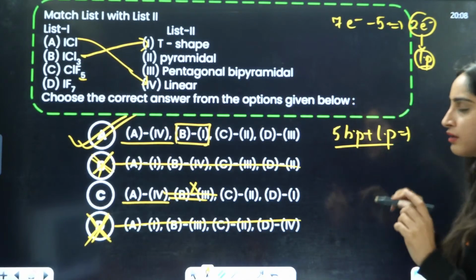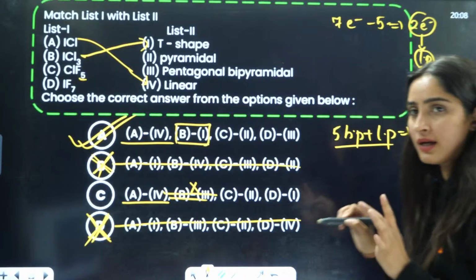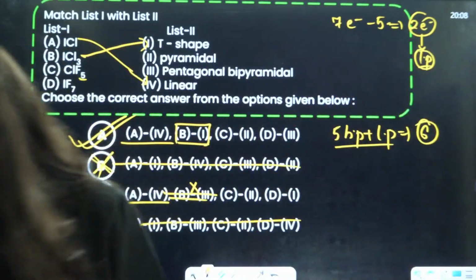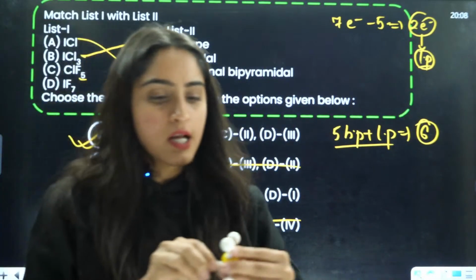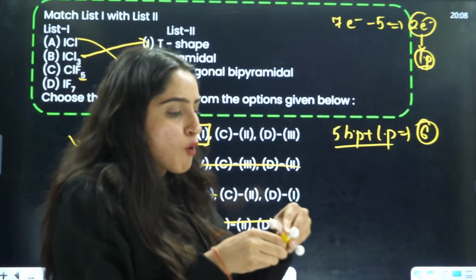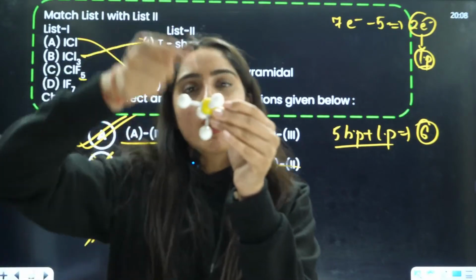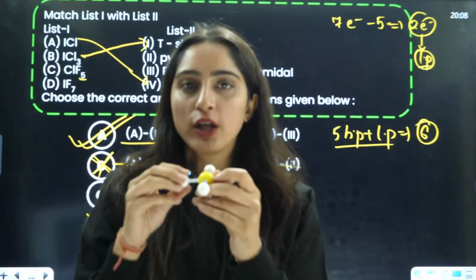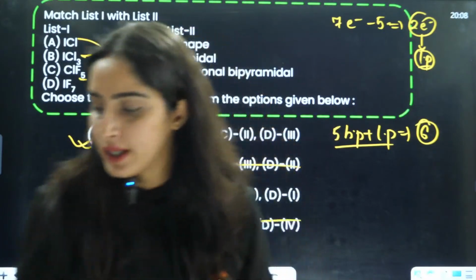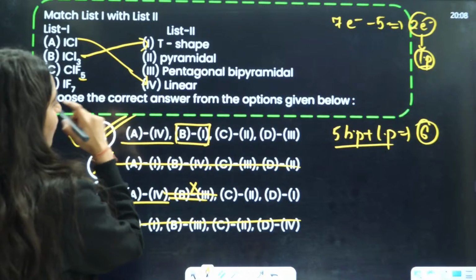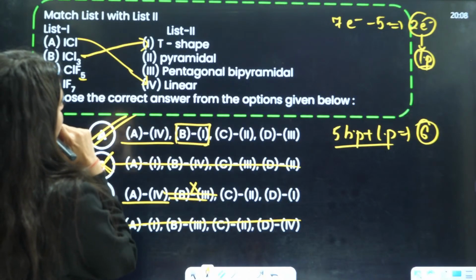When you have 6 as the number, the geometry is octahedral. But there is 5 bond pair. That means 1 bond pair is removed by the lone pair. So, you will have square pyramidal geometry, right? Wait a minute.